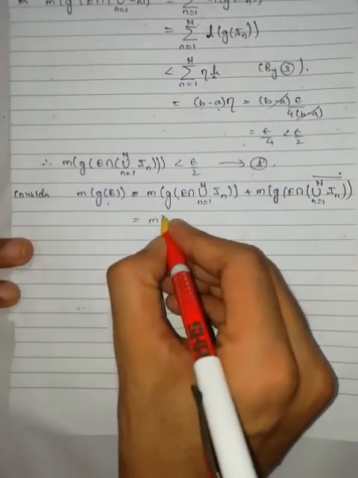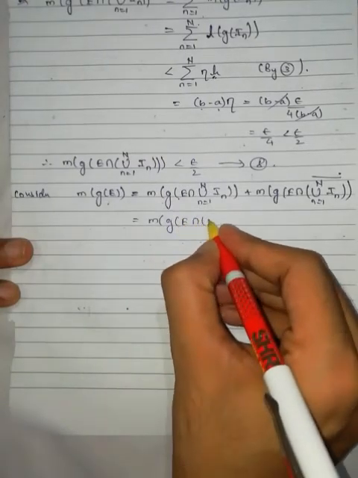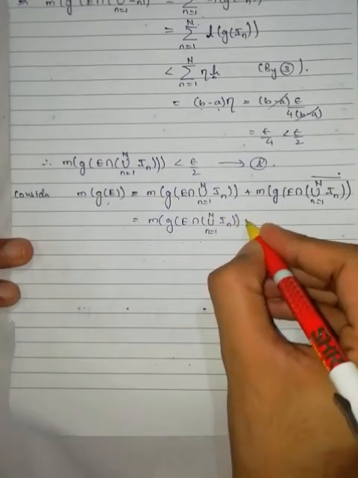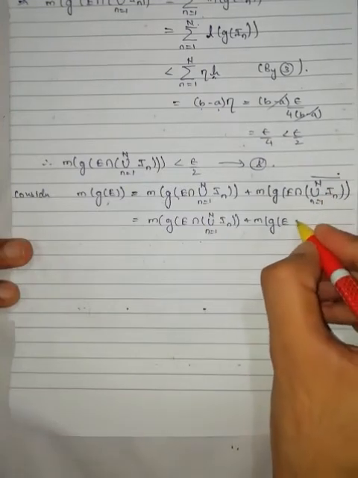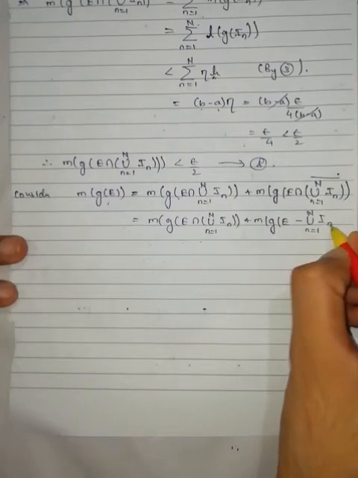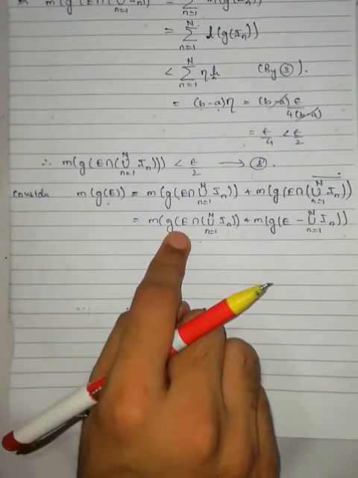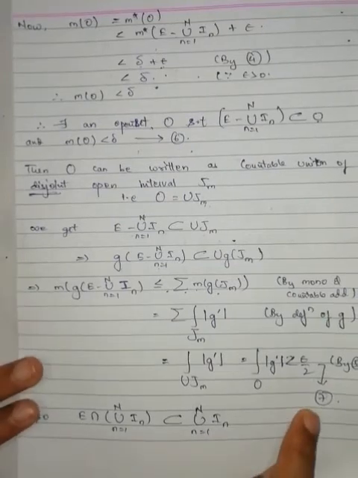Which is equal to the measure of G of E intersection union n equal to 1 to capital N I n, plus the measure of G of E minus the union n equal to 1 to capital N I n. This one, from equation number 7, is less than epsilon by 2.